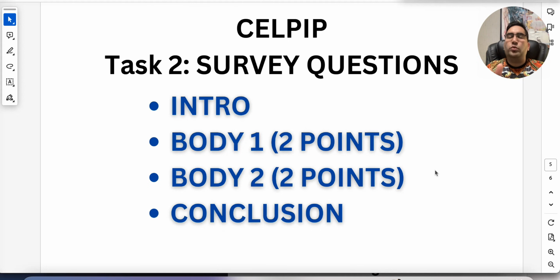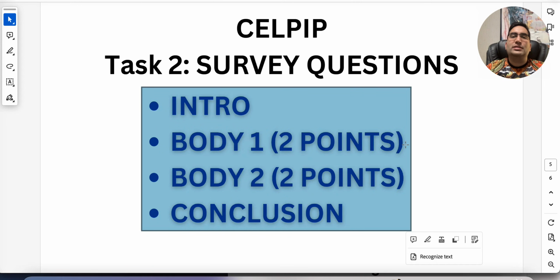Of course, you don't want to have 4 points all supporting your opinion. It's an overkill. You just have your 2 points supporting your opinion in body 1, and that means you would reduce the amount of words for each point because you're trying to put 2 in one body. This is harder to do than the previous one, but I'll tell you which one is better. Now, when you go in body 2, you have to say negative things, 2 negative things about the other side. This simply means if your opinion was option A, body 1, you're going to say 2 good points about option A, and body 2, you're going to say 2 negative points about option B, saying why that's not a worthy option and how that is going to be a useless deal.